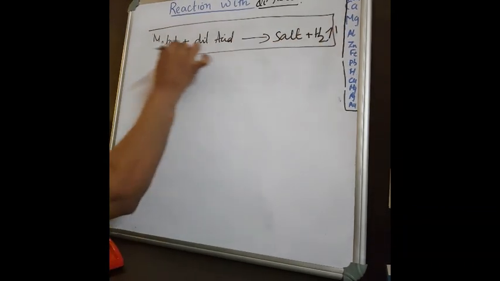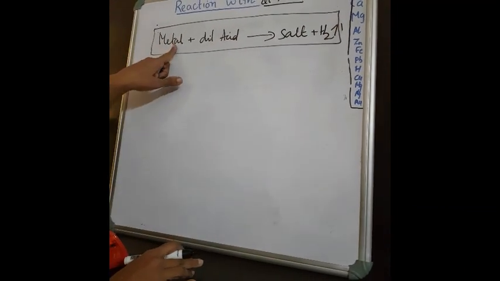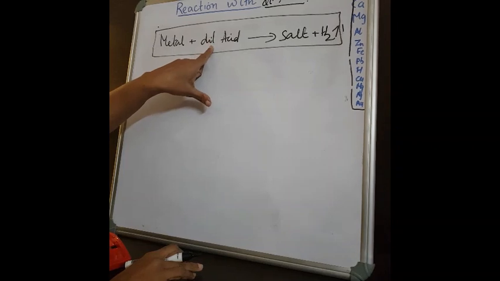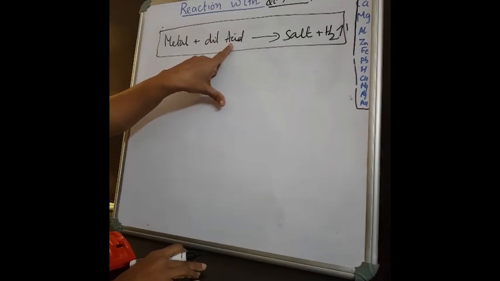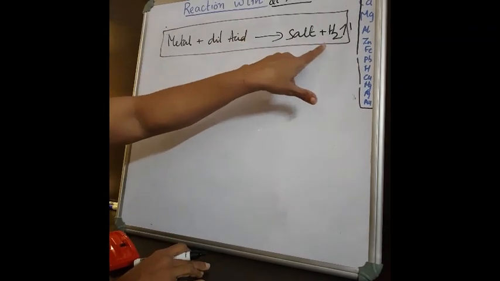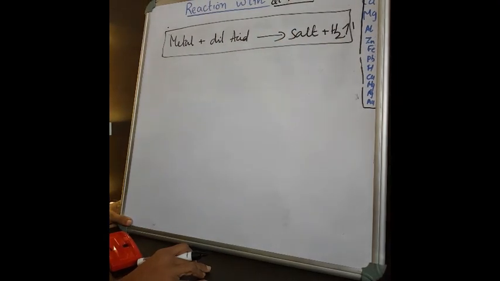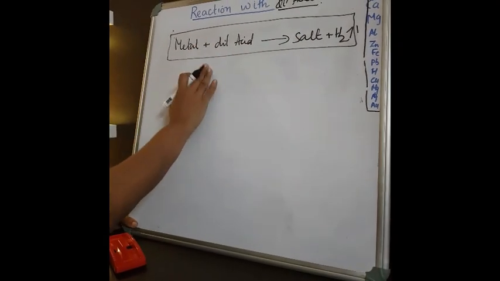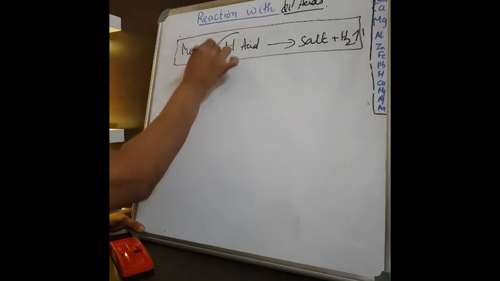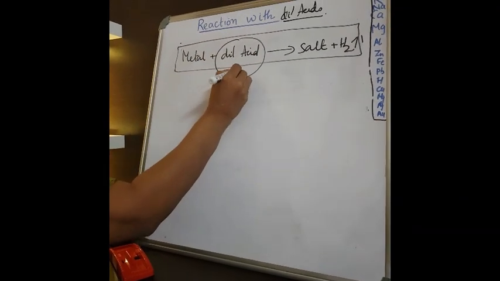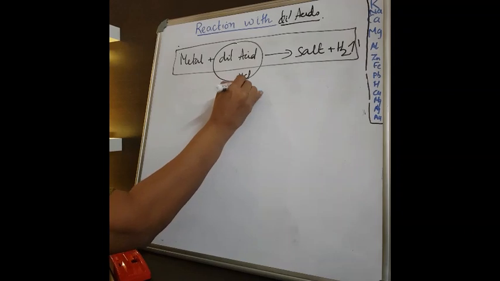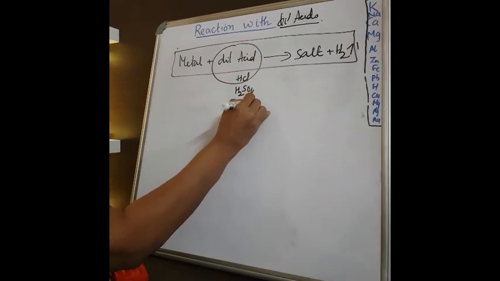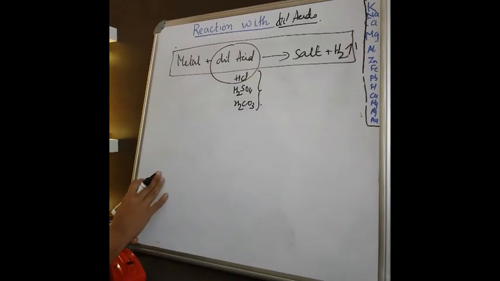Very, very important equation, that is metal plus dilute acid will give you salt plus hydrogen. I wrote dilute, it's important. Just a simple example. So I wrote dilute acid and I am also mentioning it as HCl or H2SO4 or H2CO3, etc. Any acid.